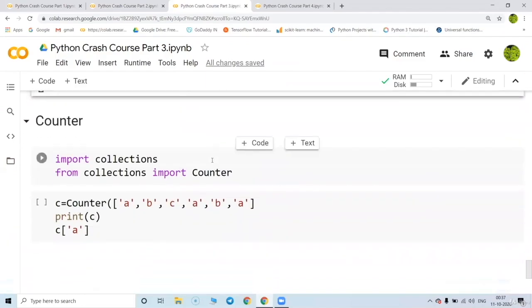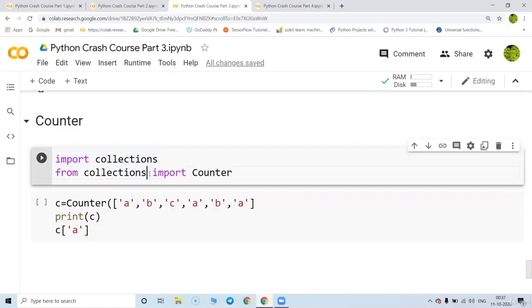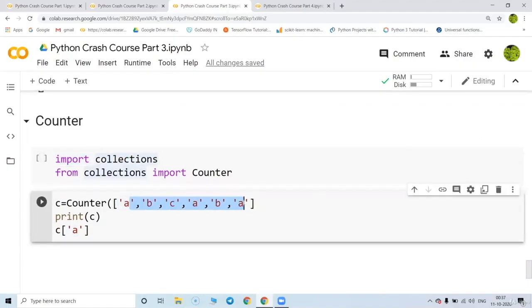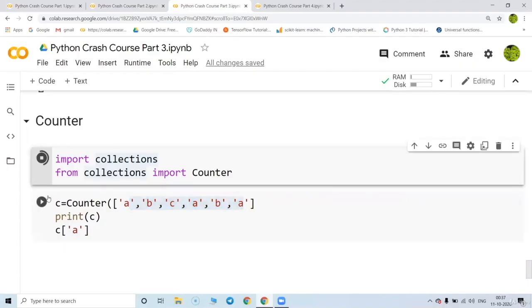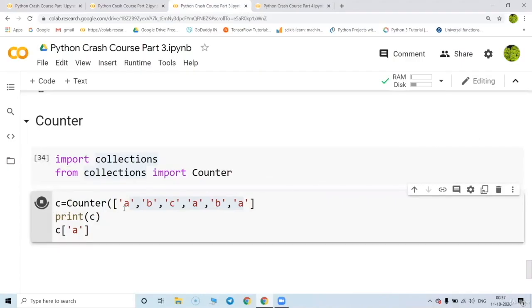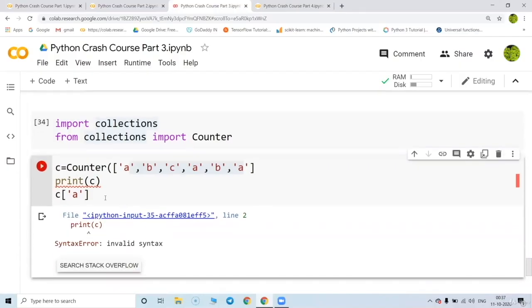And the next one is Counter. Counter is inside the collections module. This is going to count the number of occurrences of variables. Like here we have A coming up again and again. So A is basically printing in terms of what?